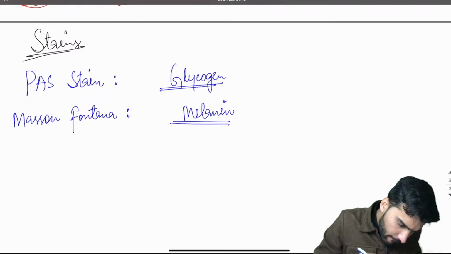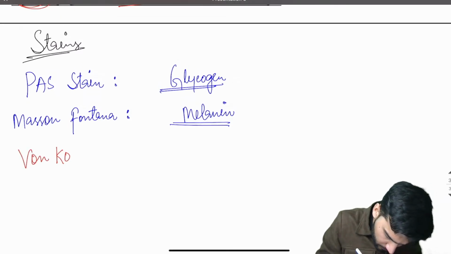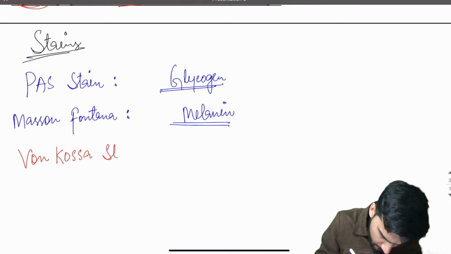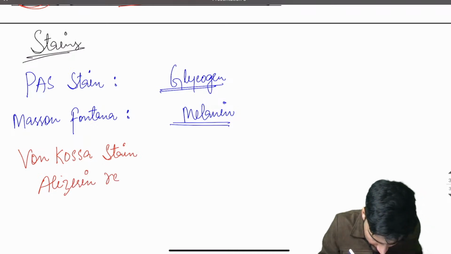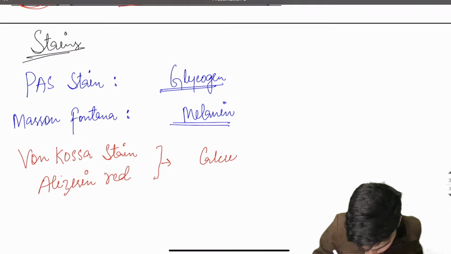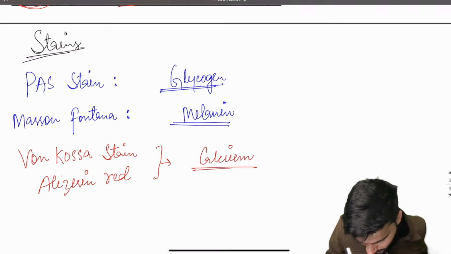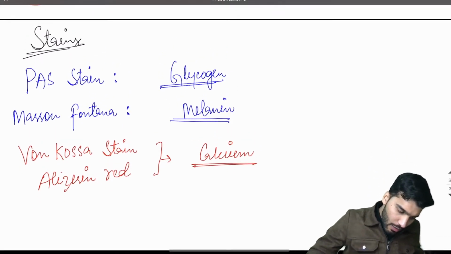Okay, then von Kossa. Von Kossa stain or alizarin red, both are for, my dear students, which condition? Calcium, depending on minimum calcium or maximum calcium. All are for calcium. Okay, revise all the stains with me, whatever you know.